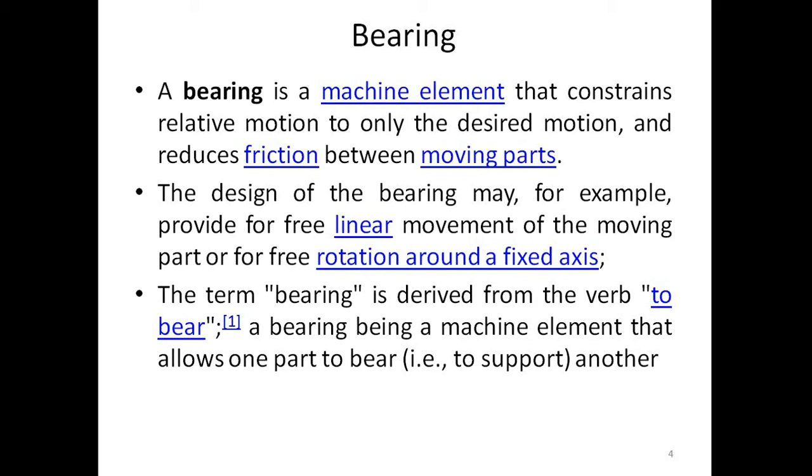The design of the bearing may, for example, provide for free linear movement of the moving part or for free rotation around a fixed axis. Considering again a spindle, it gives free rotation around a fixed axis. The axis of the spindle is fixed, and it gives a free linear movement for that spindle.